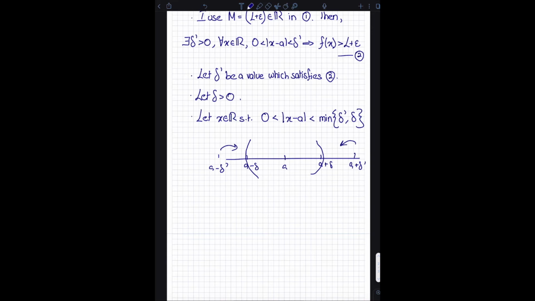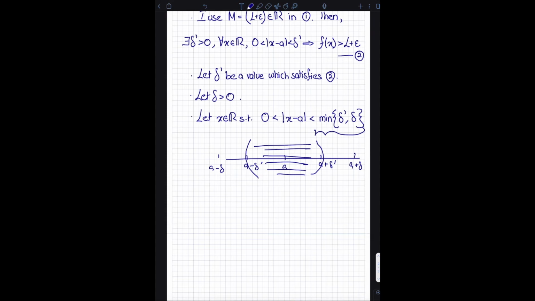So the x that I pick is both within delta and within delta prime of a. The same argument works if I reverse this. If delta prime is less than delta, then this minimum operation is going to be equal to delta prime, and once again my x is going to lie in this interval, and that ensures that the x that I pick is both within delta and within delta prime of a.